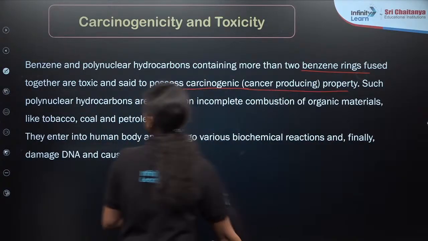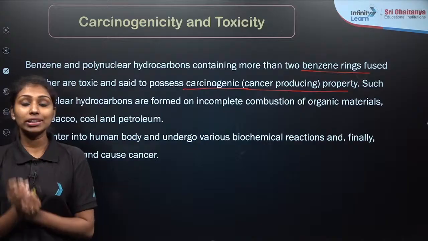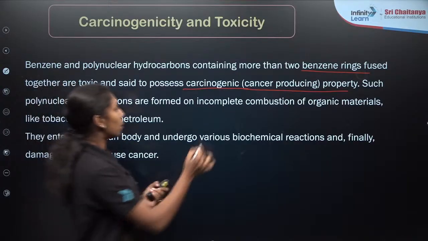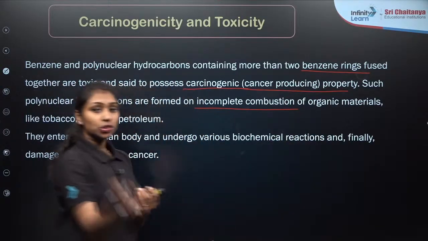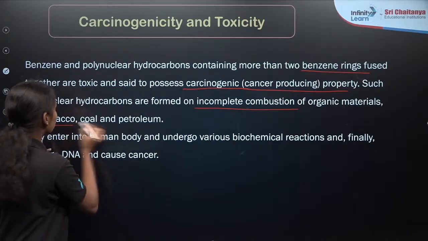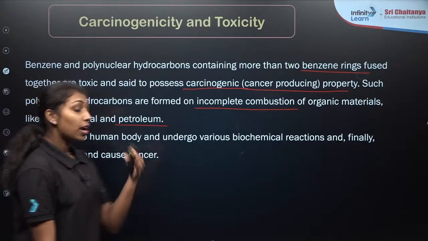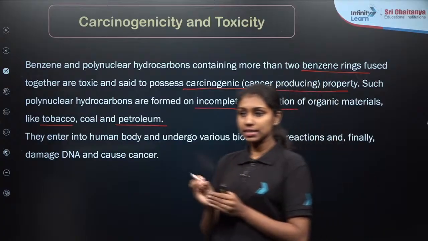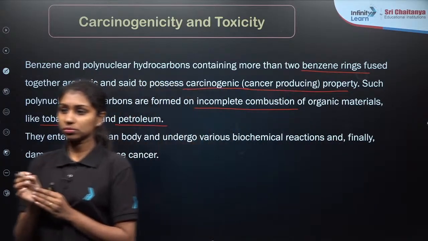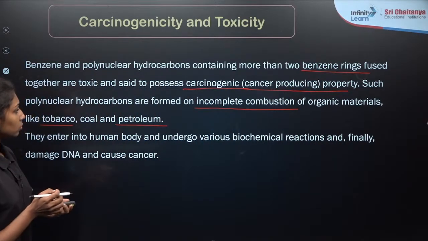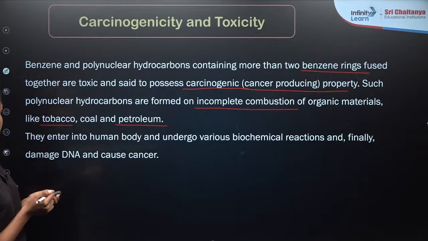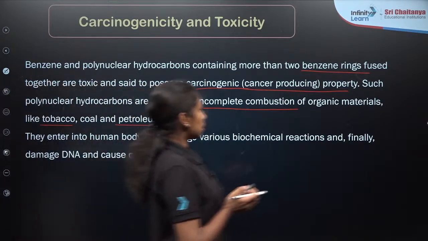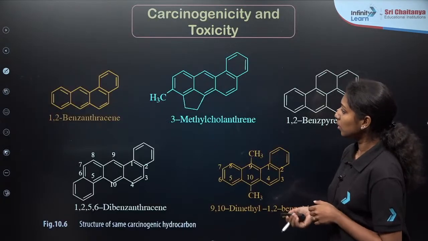property. Such polynuclear hydrocarbons are formed on incomplete combustion, right? Like if you are taking tobacco, petroleum or something, if they undergo incomplete combustion, they will form carcinogenic products, right? So there are some examples for that.